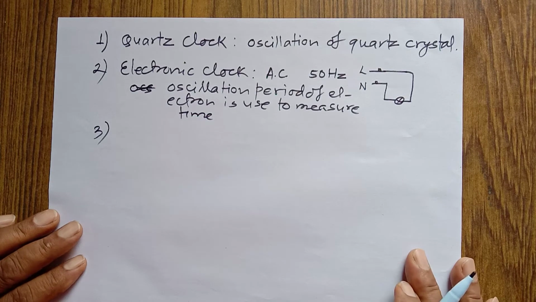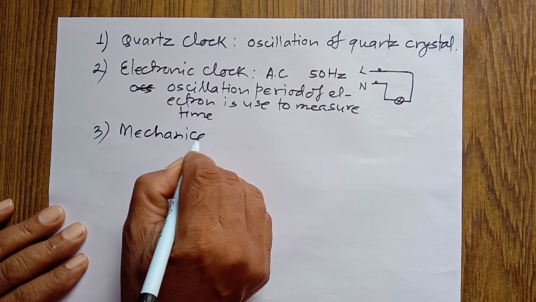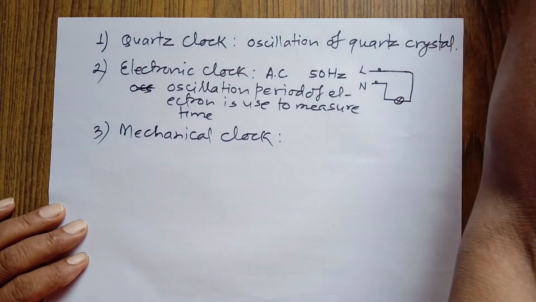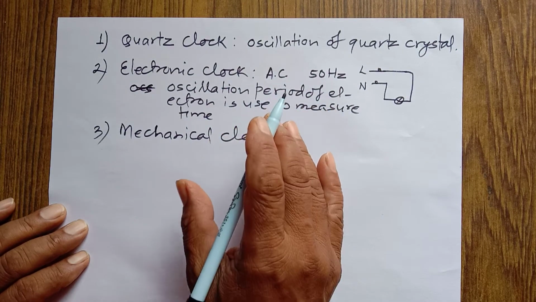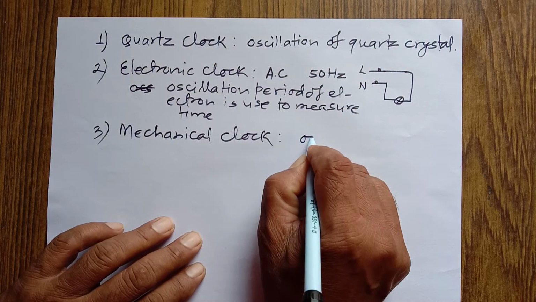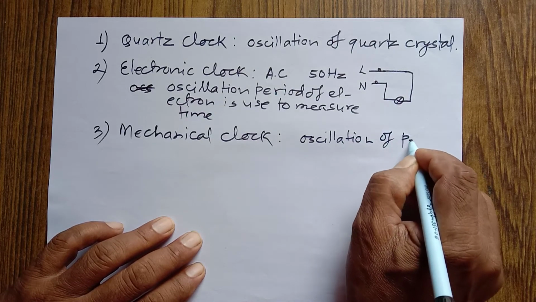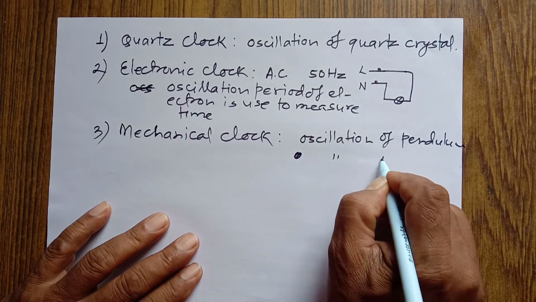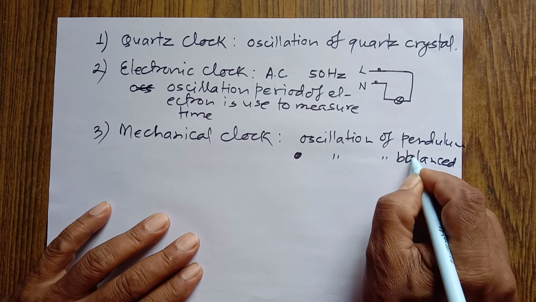Now let's talk about the third, mechanical clock. The pendulum clock is also a mechanical clock. What is a mechanical clock? Time is measured with the help of the oscillation period of a pendulum or the oscillation of a balanced wheel.